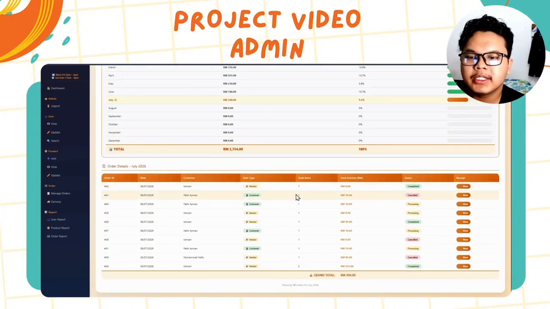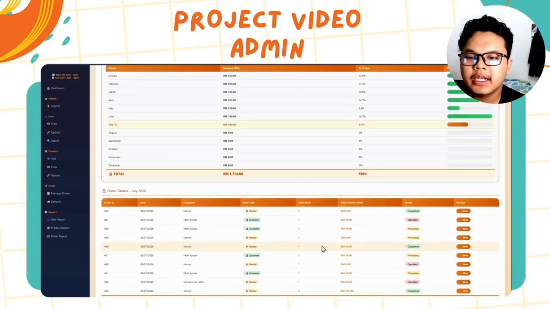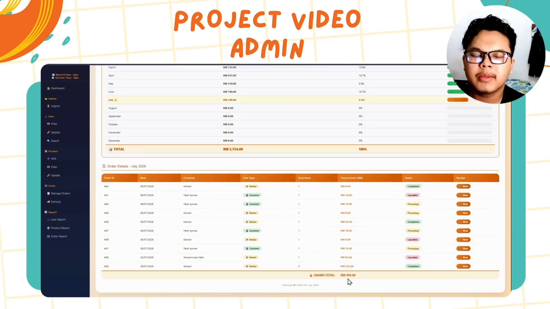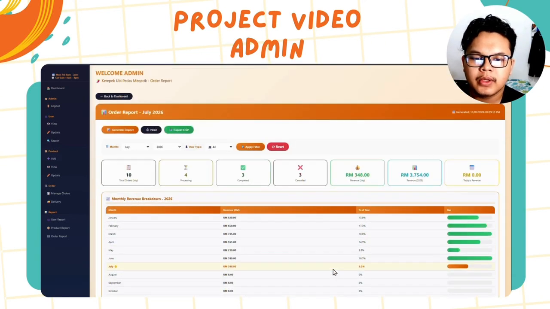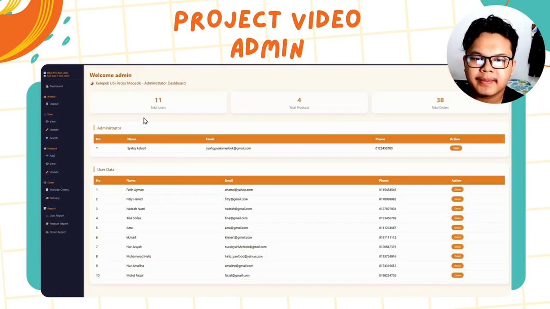Then we can see the January to July. Then we can see the order detail that have been made by customer and the vendor. Okay, that's all for the admin part.